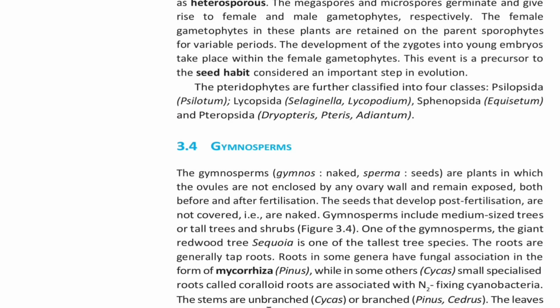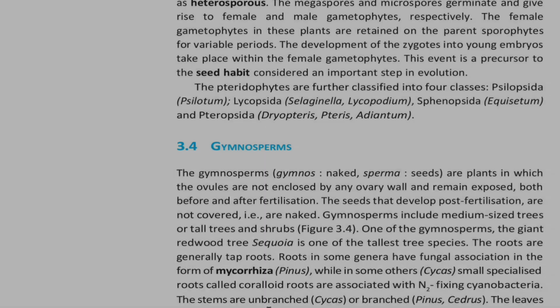The pteridophytes are further classified into four classes: Psilopsida, that is Psilotum; Lycopsida, examples are Selaginella and Lycopodium; Sphenopsida, that is Equisetum; and Pteropsida, that is Dryopteris and Adiantum.